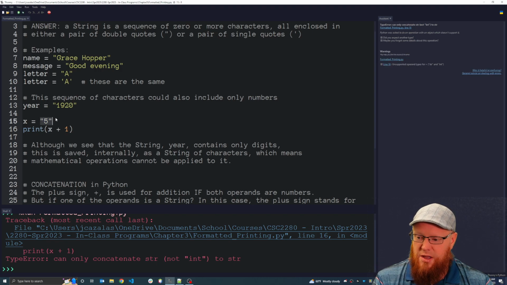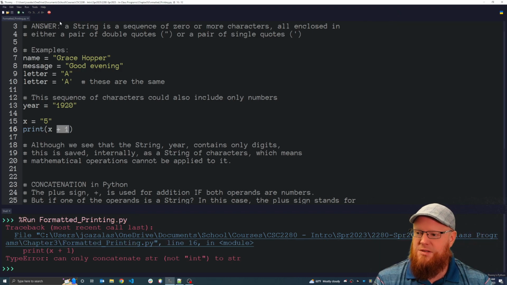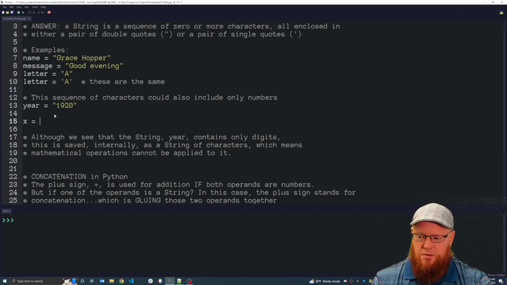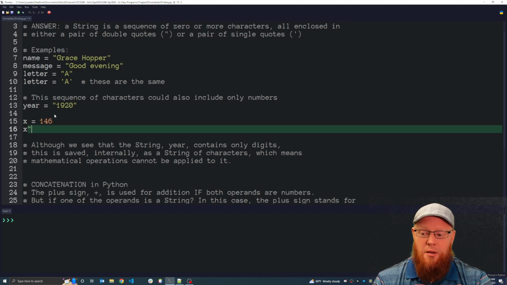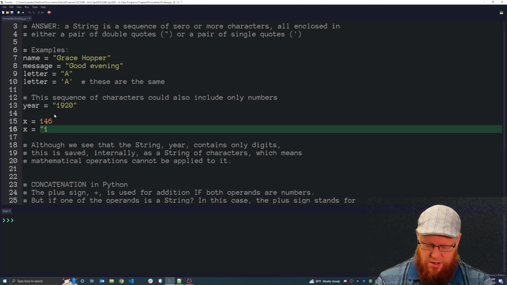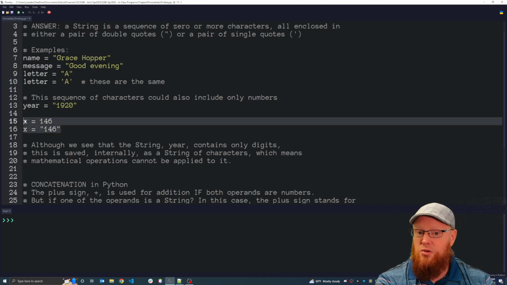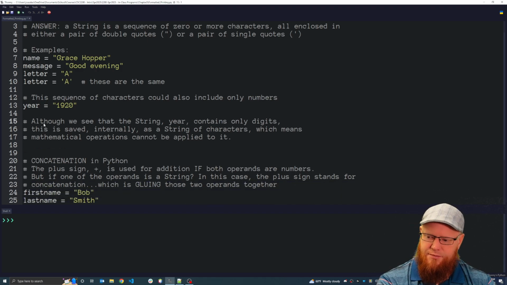X is a string, and we cannot add 1 to a string, which is why Python starts shouting at us in red. That's to be expected. So we want to differentiate between an integer, a number, 146, being saved into the variable x, versus the string 146 being saved into the variable x. Those are two different things.